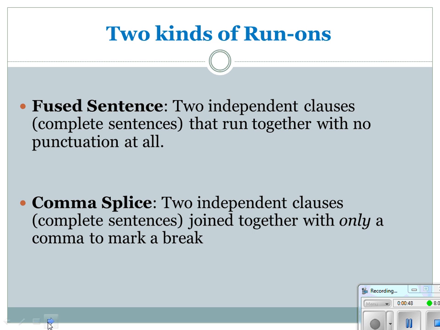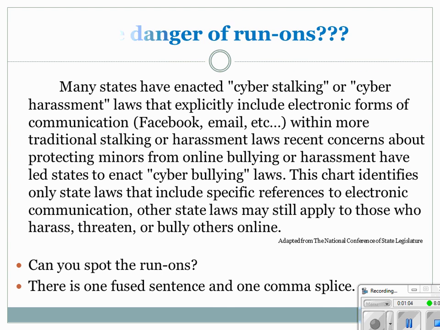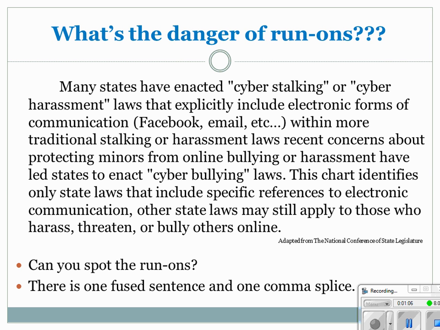A comma splice is where you have two independent clauses or complete sentences that are joined together with only a comma to mark the break. And we know from our study of sentence patterns and comma rules that we cannot use commas to link together complete sentences. It's just not proper punctuation. So what's the danger of these types of run-ons? Well, let's look at this example paragraph and see if we can spot the run-ons.